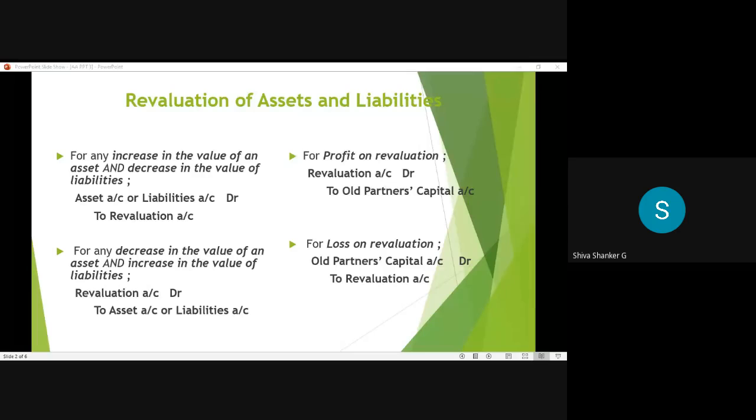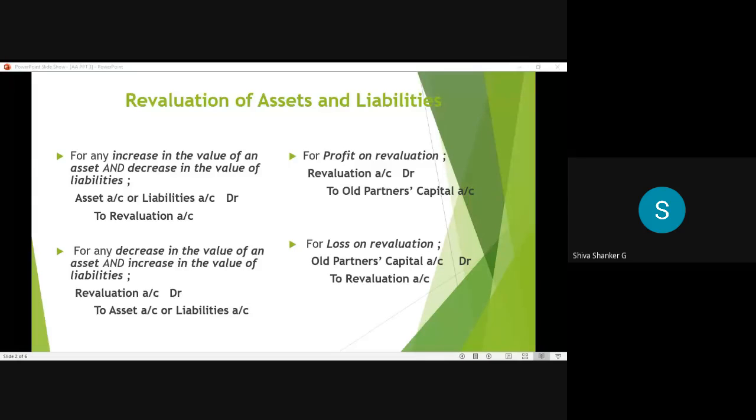Good. Coming to the third entry, for profit on revaluation account. Generally when we get profit, income is more. If income is more, we get profit. So which side do we record in revaluation account? Income, credit side only. Suppose credit side is more. Credit side is more means which side do we get the balance? The profit, which side do we get? Debit side. So revaluation account is to be debited in the case of profit on revaluation.